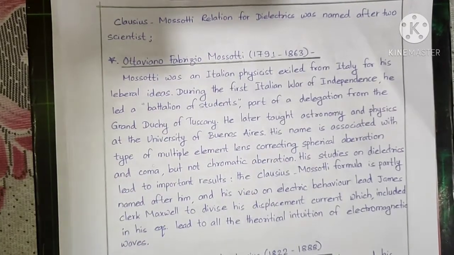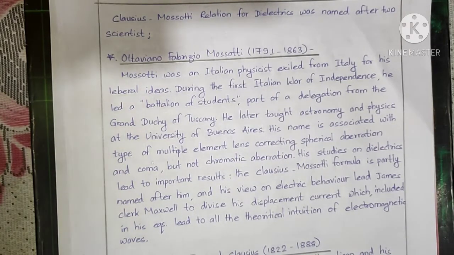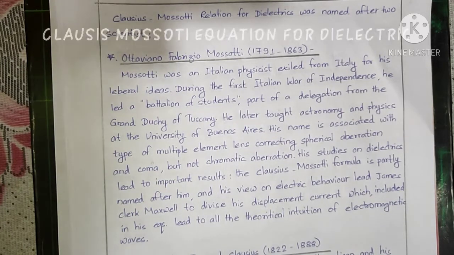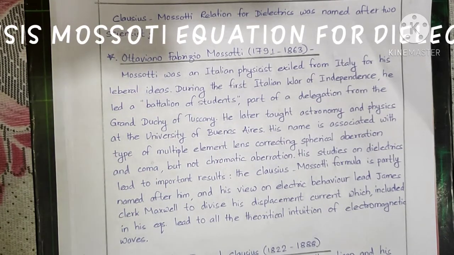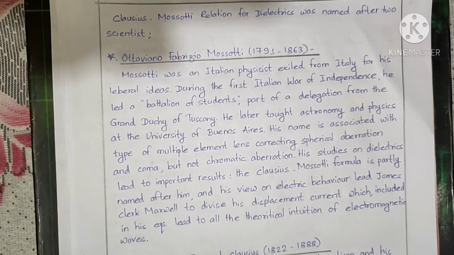Now let's start our topic, Clausius-Mossotti relation for dielectric. Basically, this relation for dielectric was named after two scientists, Ottaviano Fabrizio Mossotti and Rudolf Julius Emanuel Clausius. So here is a brief about these two scientists. Firstly, we go for Mossotti.